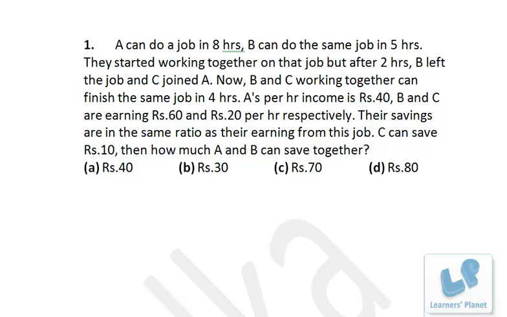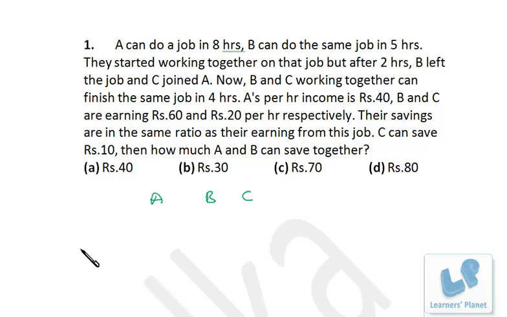So precisely the problem is based on time and work. The remaining story is very easy. To calculate their earning, it's quite easy. Now A can do a job in 8 hours and B can do the same job in 5 hours. They started working together on that job, but after 2 hours, B left the job. So in 2 hours, A might have done 1/4 of the work and B might have done 2/5 of the work, right? So 1/4 of the work is what? 25%.